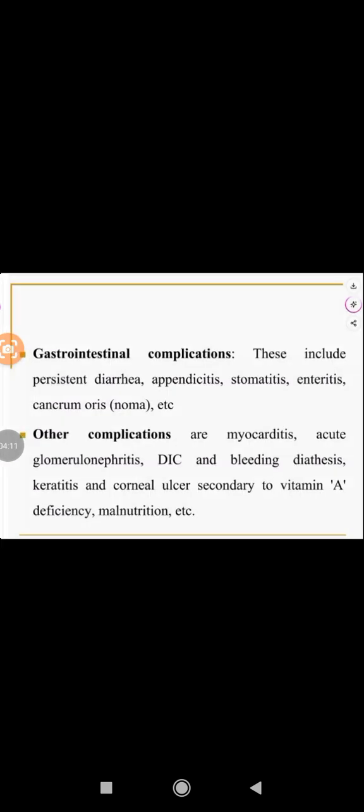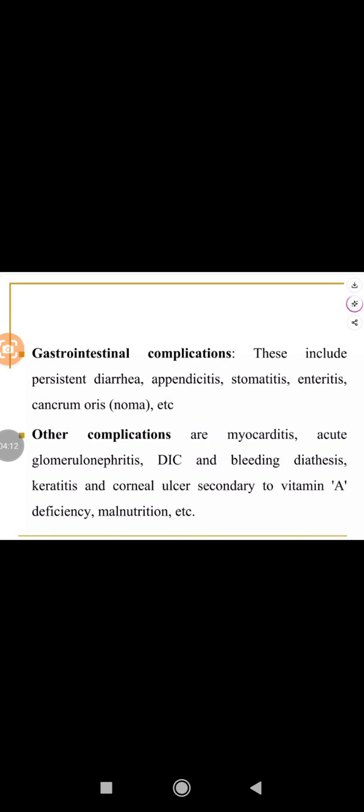Complications of measles are potentially more dangerous and fatal than the disease. The common complications are respiratory tract infections. This means bronchopneumonia, laryngitis, tracheobronchitis, bronchiolitis, activation of primary tuberculosis, otitis media, mastoiditis. These are the most common complications causing long-term problems.